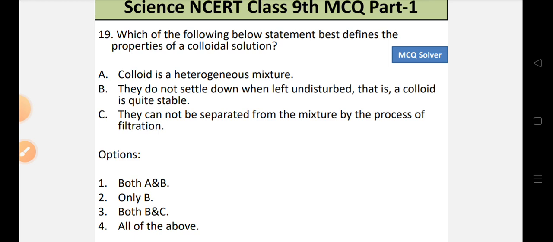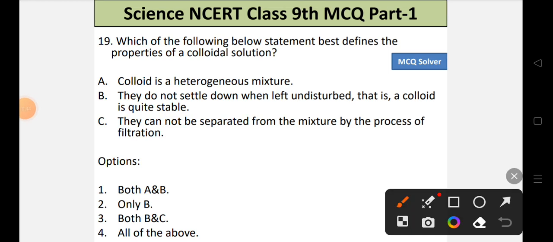Let's look into the options. Option number 1, both A and B are correct. Option number 2, only B is correct. Option number 3, both B and C are correct. Or option number 4, all of the above.